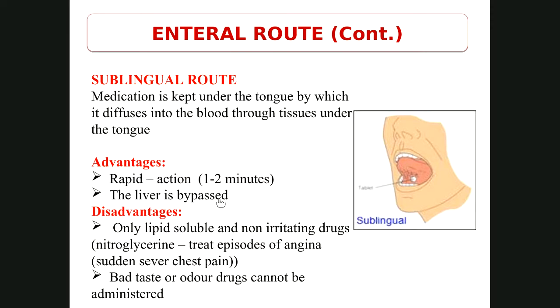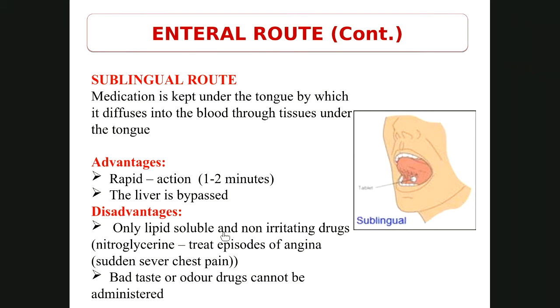Liver is bypassed. Next, disadvantages. Now, what are the disadvantages? Because the drug has to be absorbed through the tissues which are present below the tongue, the drug has to be lipid soluble because there is a lipid bilayer present in the cells.